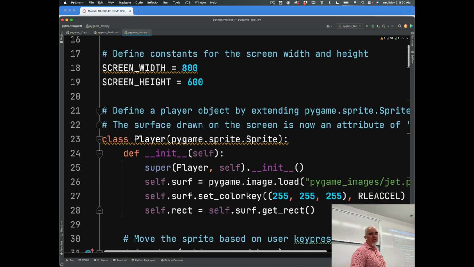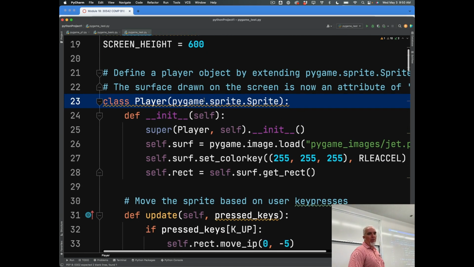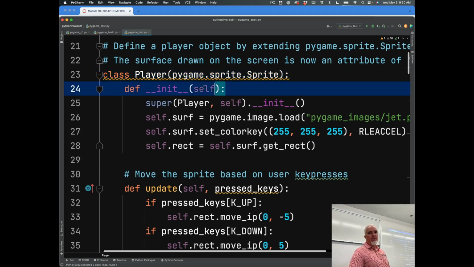So in this library, there is a group called sprite and a specific class called Sprite within that. So we're basing our player class off of something called a sprite. And in game terms, a sprite is a graphic object that moves around the screen. So all of those missiles that are coming from the right-hand side, those are sprites, as well as the player.